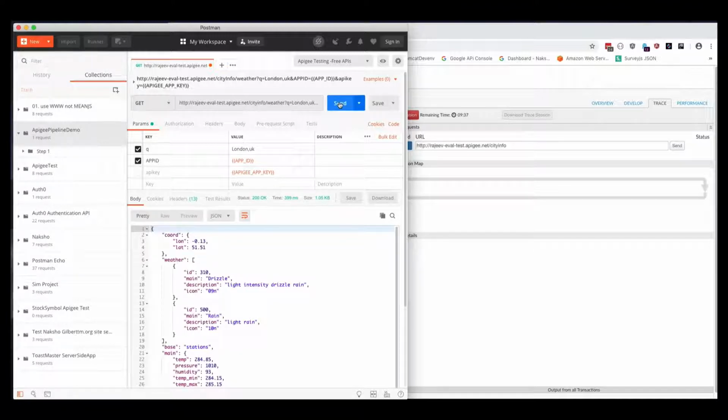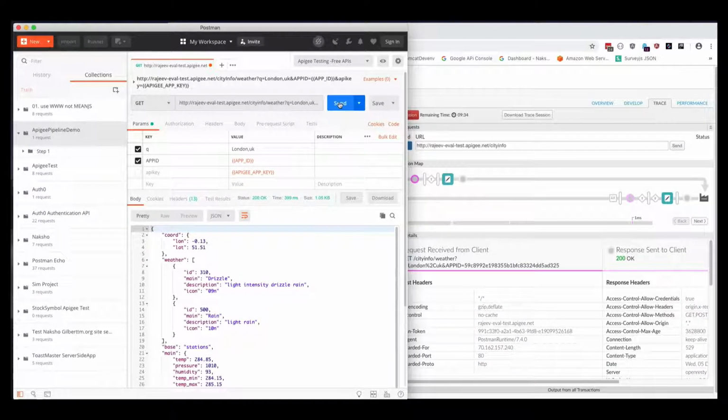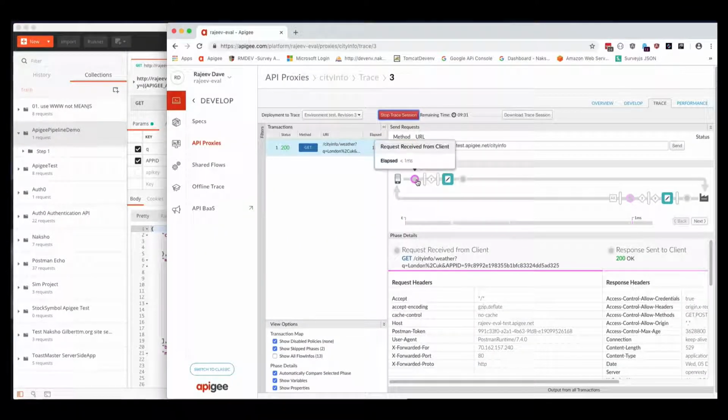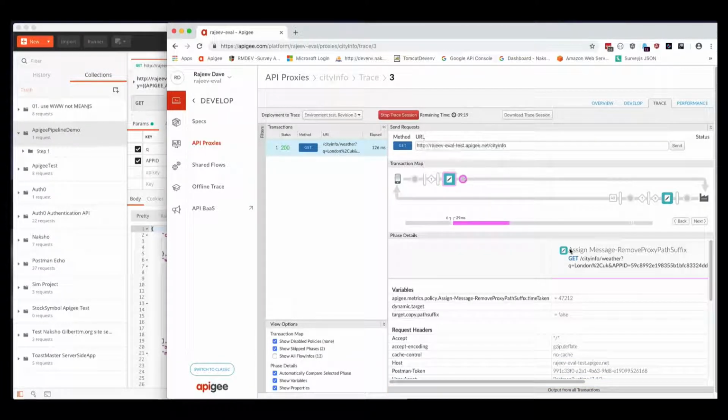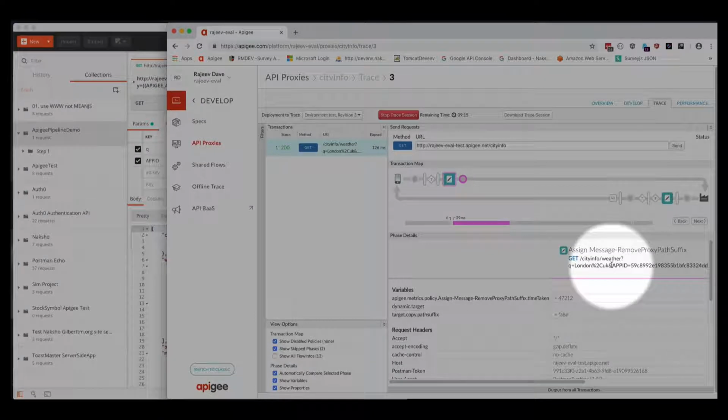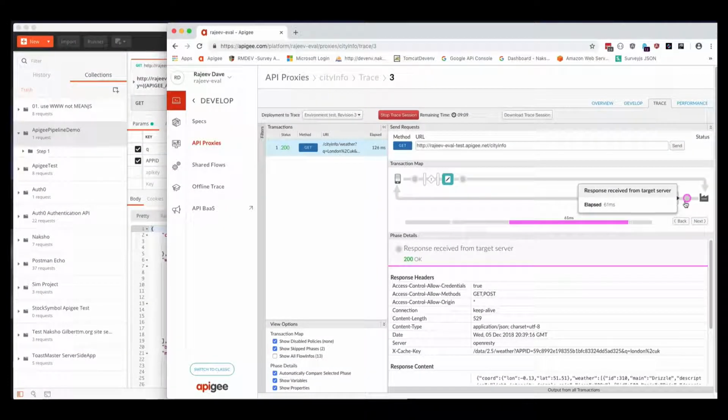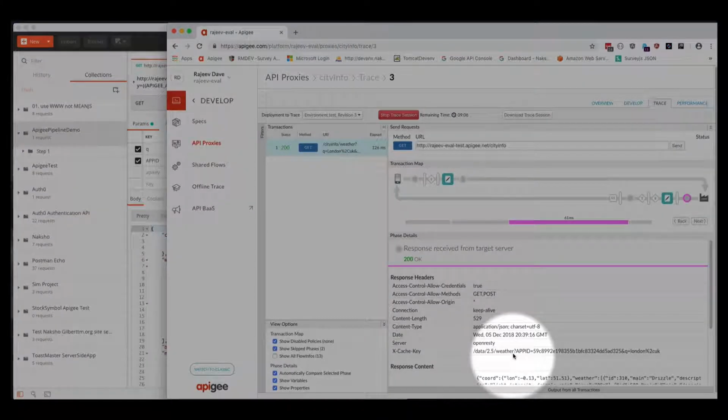And now we see we get the data. What did Apigee do? The request was received. The assign message policy fired. And then the request to the server was /cityinfo/weather. And of course the server was happy with that and gave us back the data that we needed.